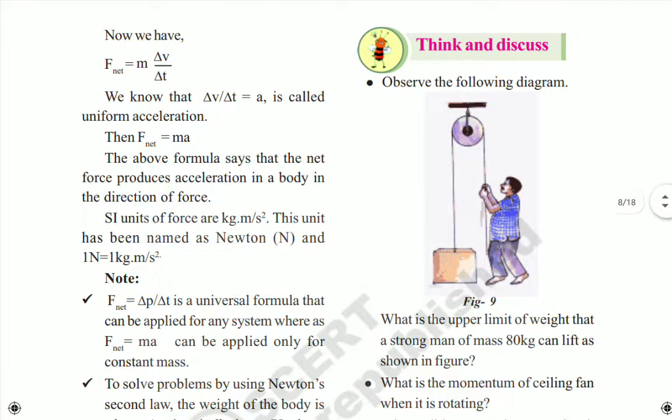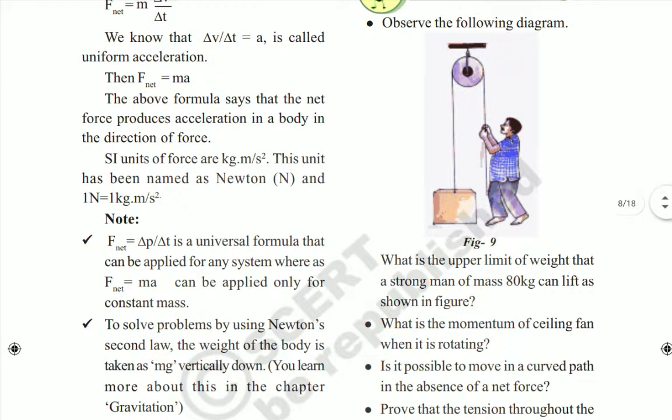Here F net means the total net force, how much net force we are applying on the object, which should always equal mass into acceleration. This acceleration we already know. Acceleration is nothing but the rate of change in the position of the object, and m is the mass. So the above formula says that the net force produces acceleration in a body always in the direction of the force only.